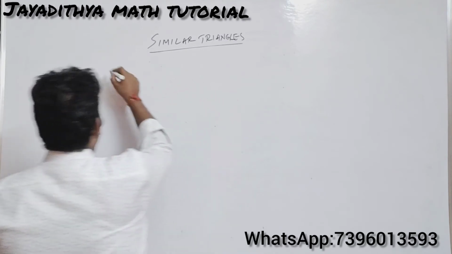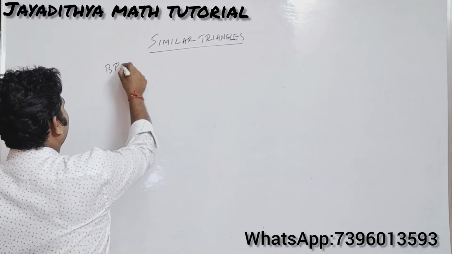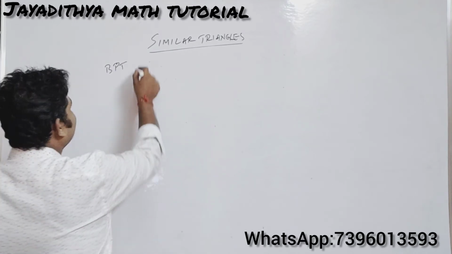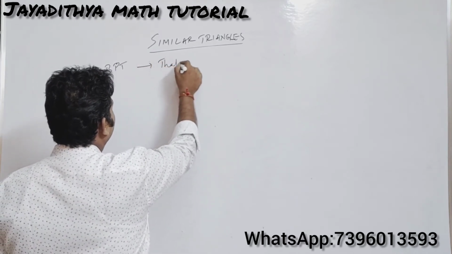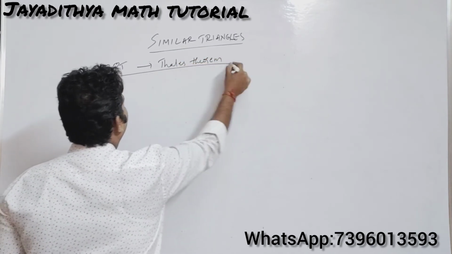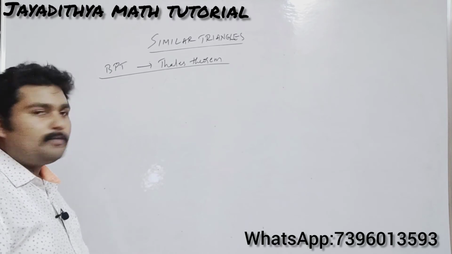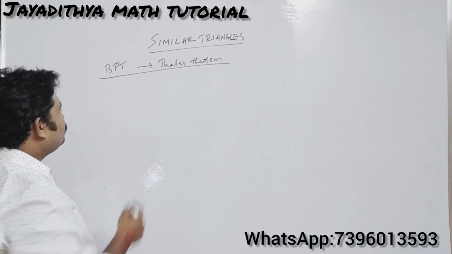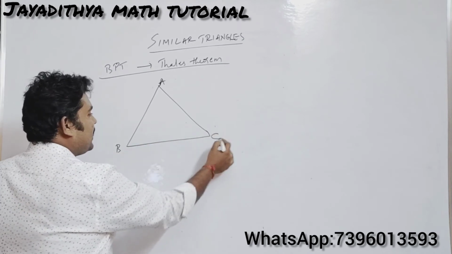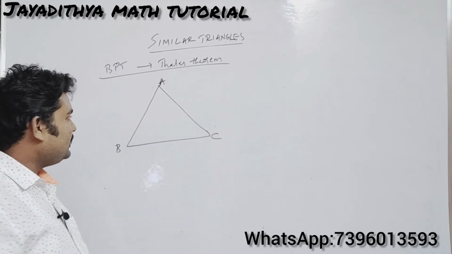So what is the basic proportionality theorem? It is also known as the BPT theorem. BPT we will be telling in shortcut, and it is also known as Thales theorem. BPT, or Thales theorem, or basic proportionality theorem. So what this theorem states is, let us take a triangle ABC.